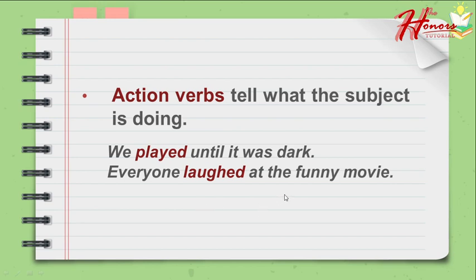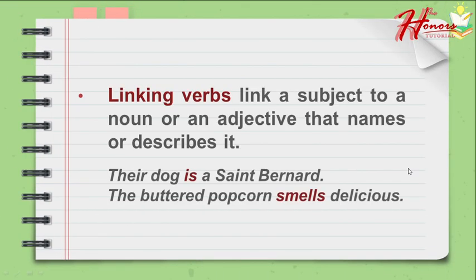Alright, very good. So now let's move on to the second type of verb. Remember that verbs are not only action verb. There is also what we call a linking verb. From the word itself, linking verb, these verbs link a subject to a noun or an adjective that names or describes it. When we say noun, again, it is a name of a person, place, or thing. And adjectives describe the noun or the pronoun in the sentence. So if the verb in the sentence links the subject, or what or whom the sentence is about, to another noun or an adjective, we call that verb linking verb.